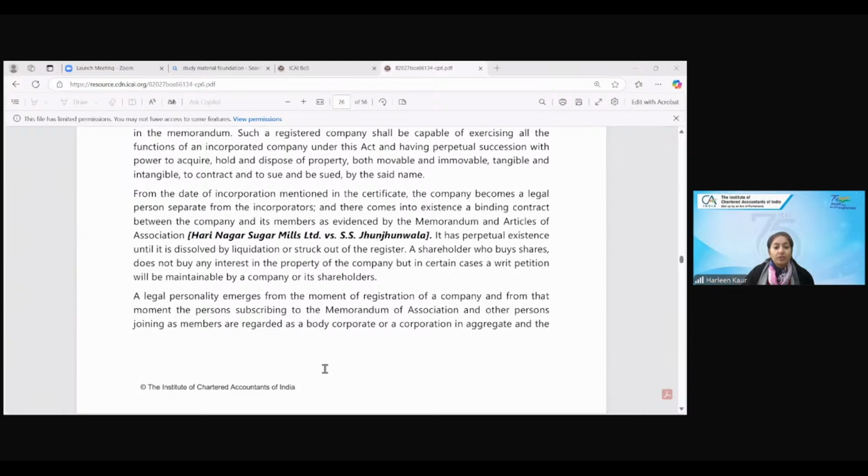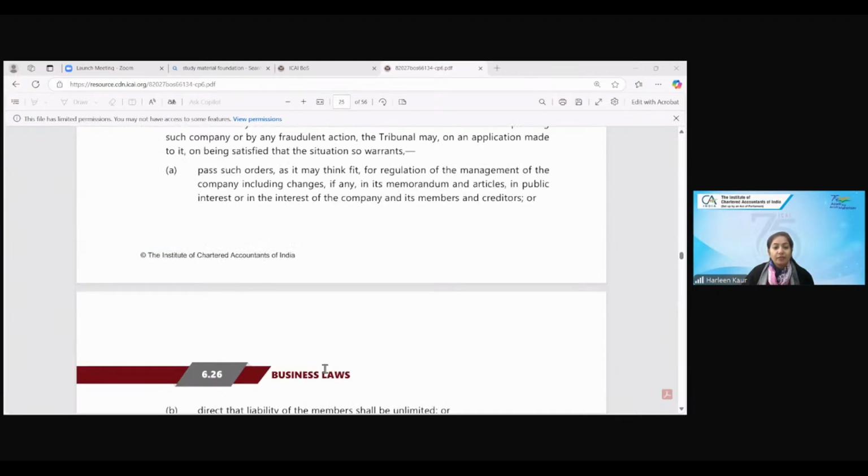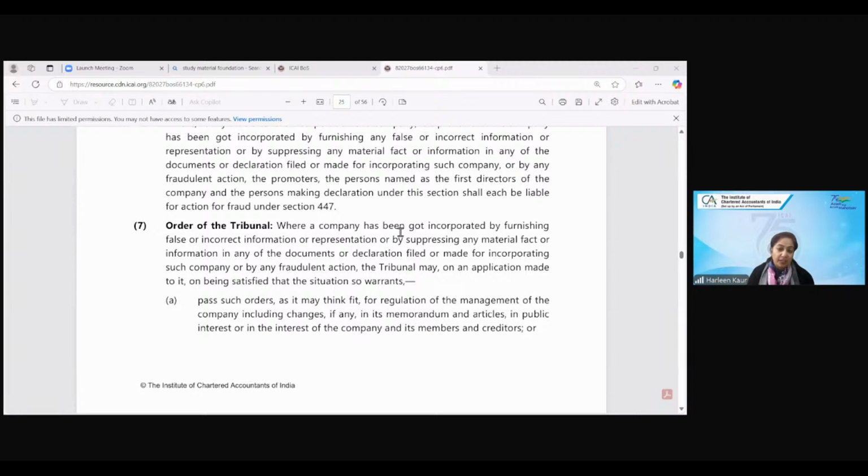So this is the point regarding tribunal, children. It says that if the tribunal finds that the company has been incorporated by giving any wrong information. Wrong information means your directors are Mr. A, B, and C, but you have given the name of D also. D, for example, is Shah Rukh Khan, but Shah Rukh Khan is not actually a director of your company, but you have given the false information. Or suppressing the material facts means that there was important information that Mr. A has been convicted. Convicted means going to jail. So he has been convicted for the last 2-3 years, but you have hidden that fact. You have not disclosed that fact. So all these declarations made by you are then a fraudulent kind of thing that you're doing.